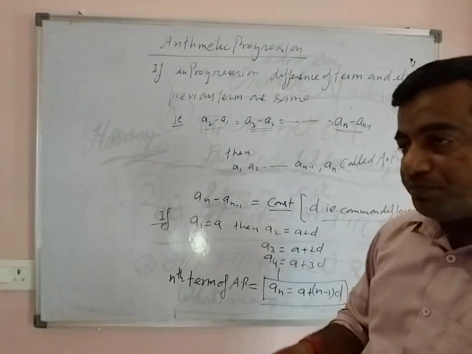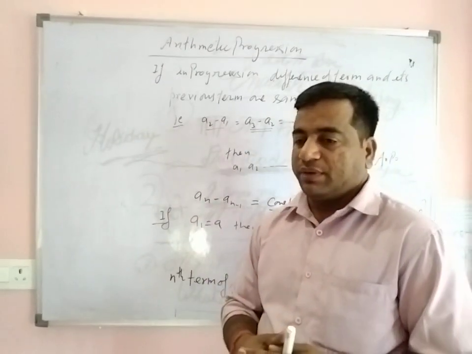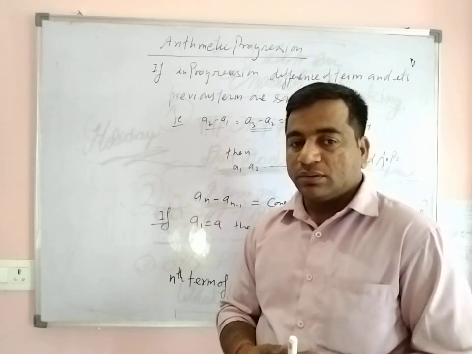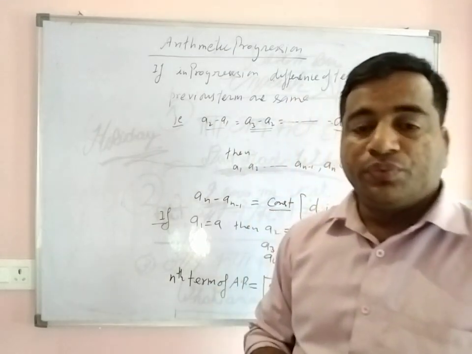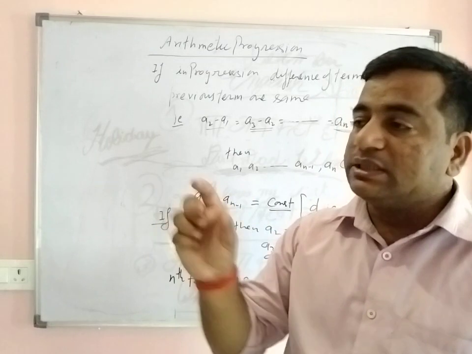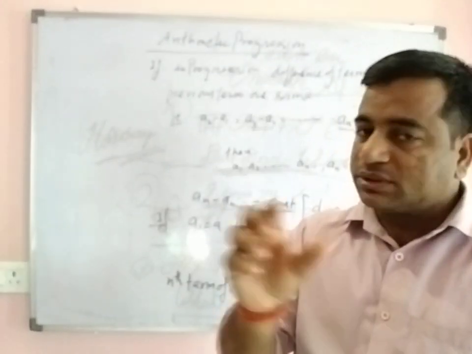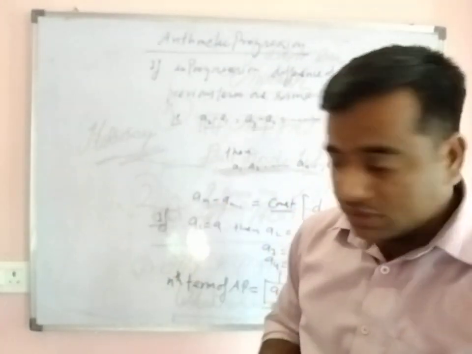If suppose any progression is given, how can you prove this progression is an arithmetic progression? So there are some steps, some algorithm.